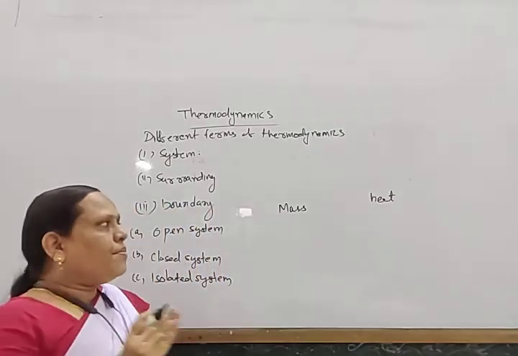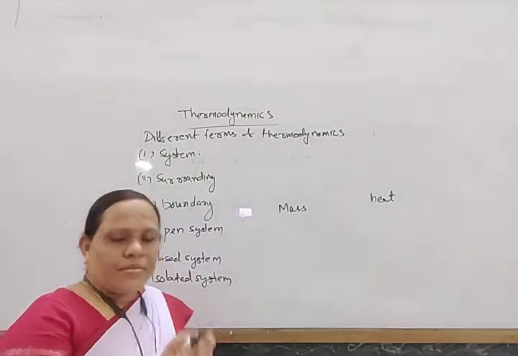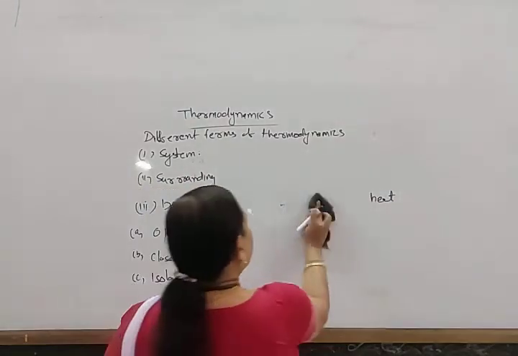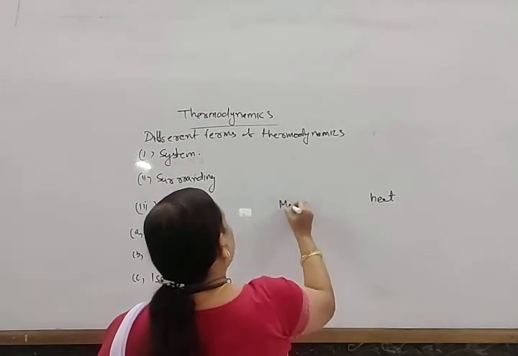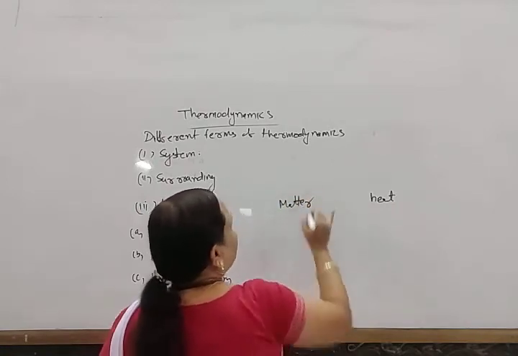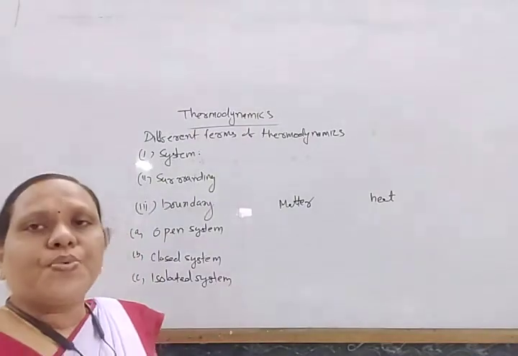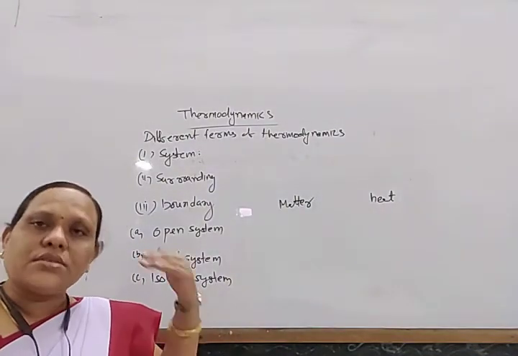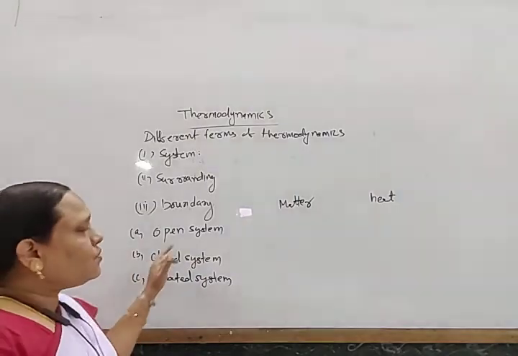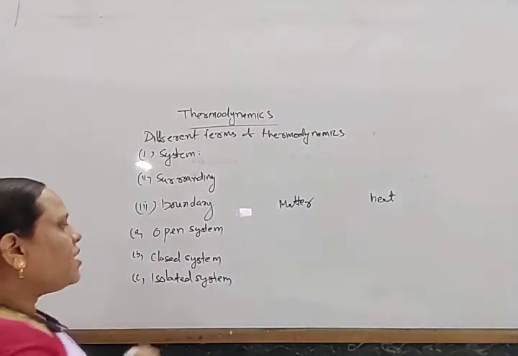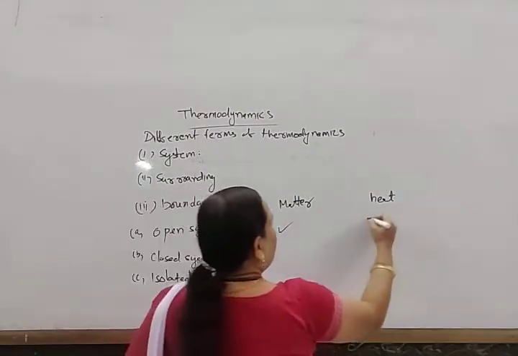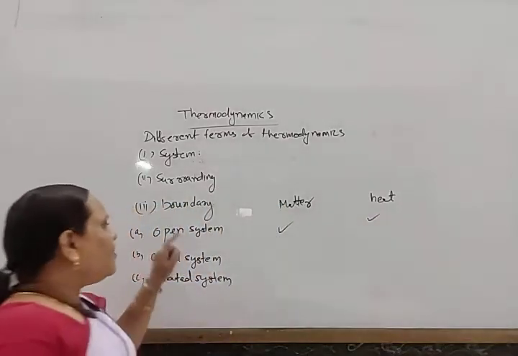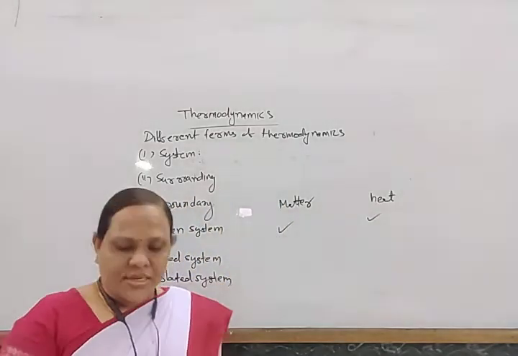So if mass, or we can say matter, instead of mass we can say matter. If the matter and heat both interchange takes place between the system to surrounding or surrounding to system, then that is known as an open system. So both matter and heat exchange takes place, then that is known as the open system.